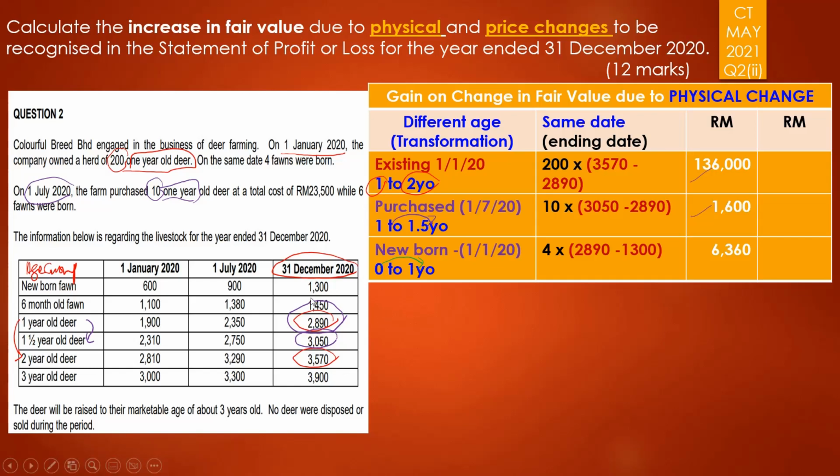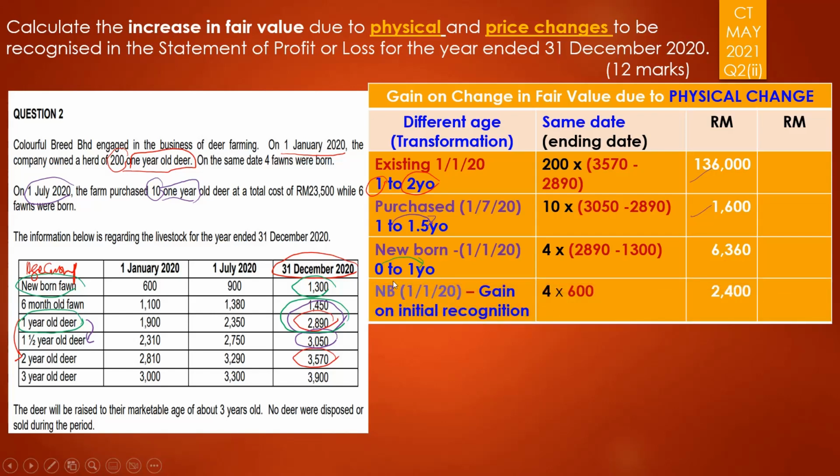But look at the date. The date should be 31st of December. So 1003 for newborn, and after a year, 1 year old deer, 2890. Just look at 2890, which is the price at the end of the year for 1 year old, because of the physical transformation from newborn to 1 year old. So you have 4 times the difference. You have 6360.